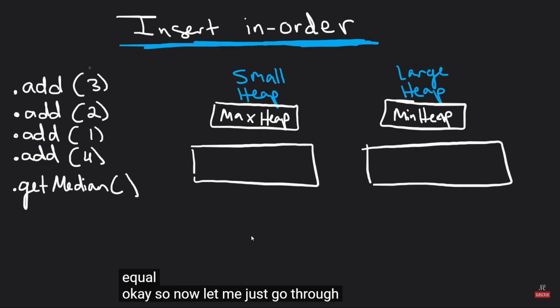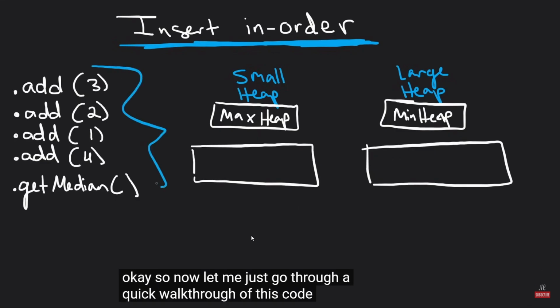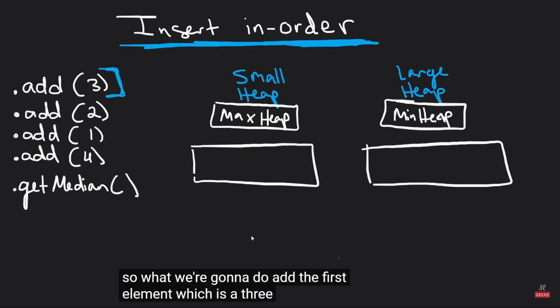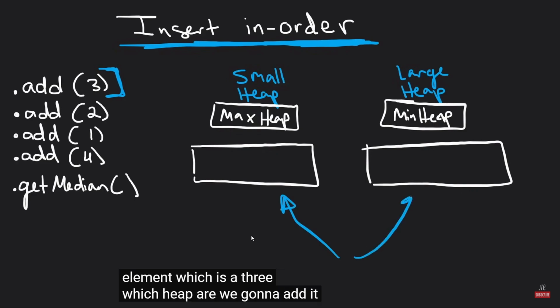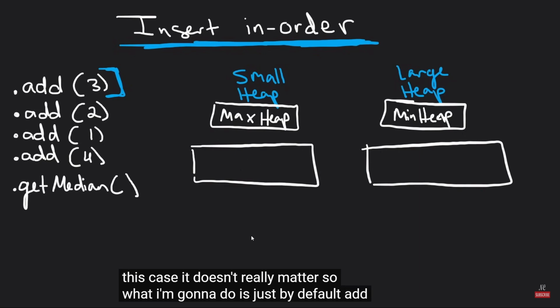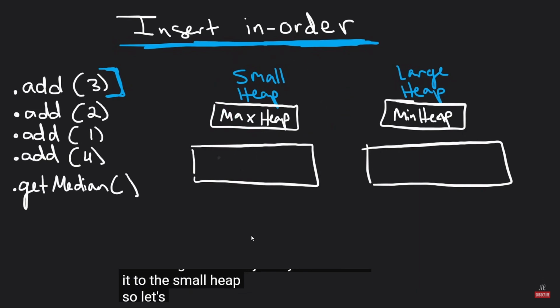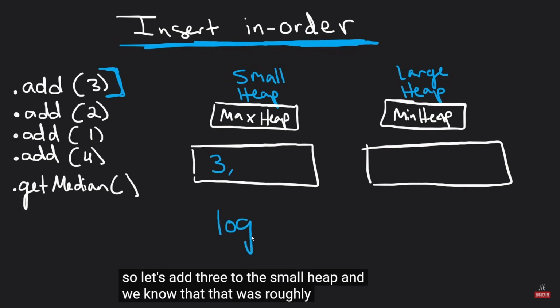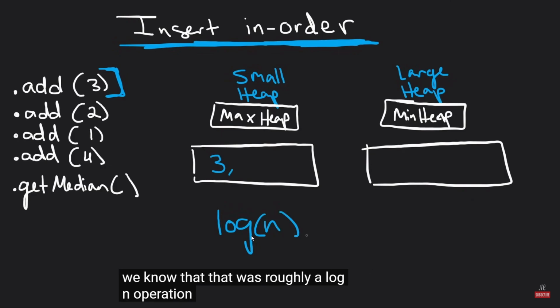Okay, so now let me just go through a quick walkthrough of this code again. So what we're going to do, add the first element, which is a 3. Which heap are we going to add it to? In this case, it doesn't really matter. So what I'm going to do is just by default add it to the small heap. So let's add 3 to the small heap. And we know that that was roughly a log n operation, right?